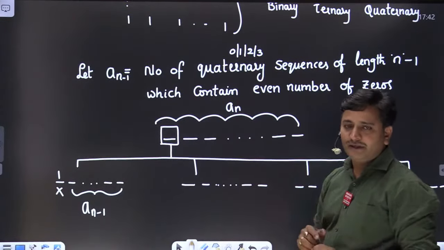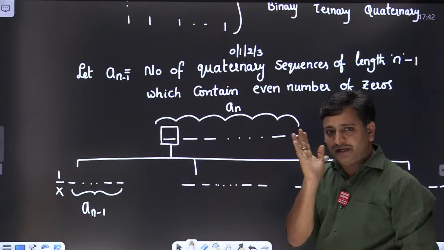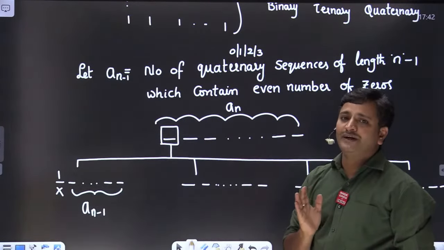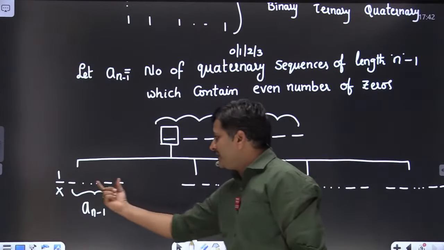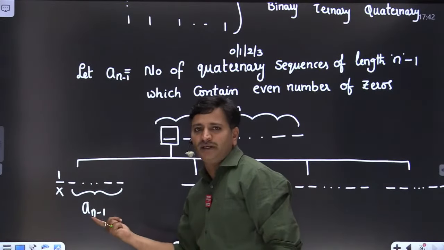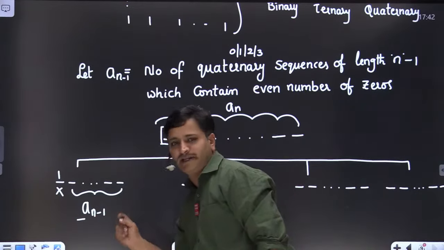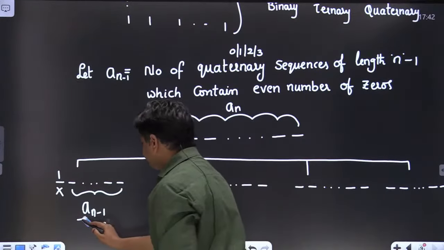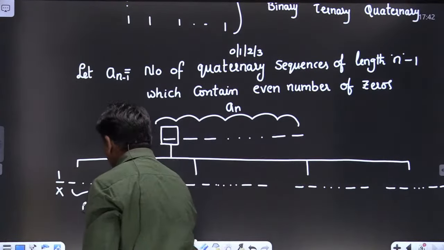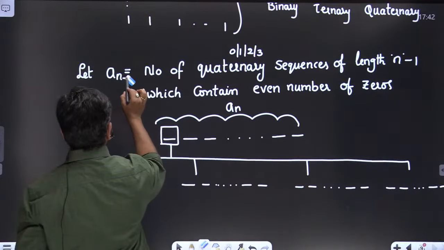I hope it is very clear. If I keep the first bit as 1, that bit is completely wasted because our requirement is to find an even number of zeros. Therefore, from the remaining sequence of length n minus 1, I am expecting an even number of zeros. That's the reason I can take it as an minus 1, friends.